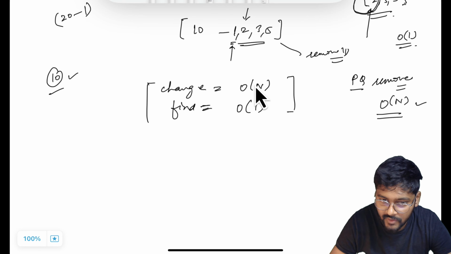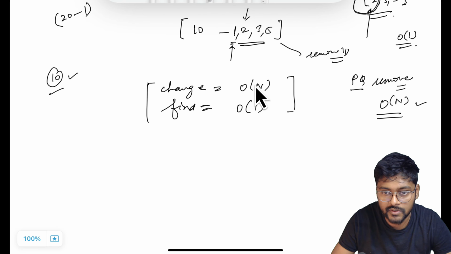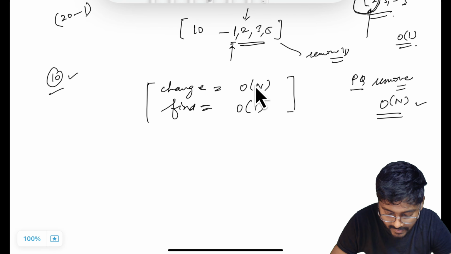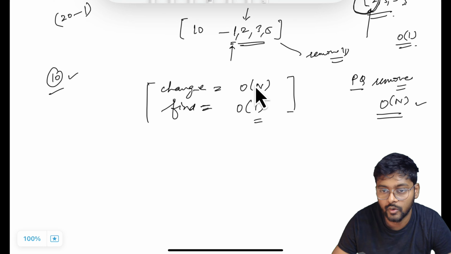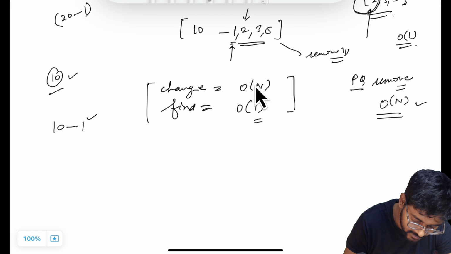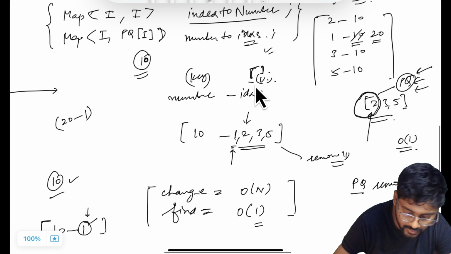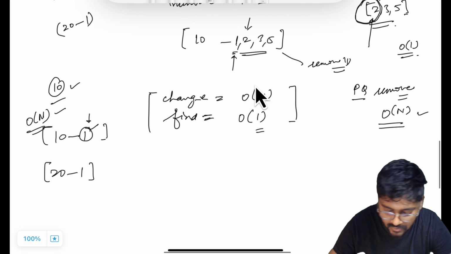So far what we have understood is that when there is a find query, we are able to return the minimum index in order of 1 time because that is a priority queue. But on the change operation, we might take order of n time, because when 10 was initially present at index 1 and 20 is going to be present at index 1 now, this one entry should be removed from the second map, which is the number to indexes map. And this operation can take order of n time, which is not affordable.